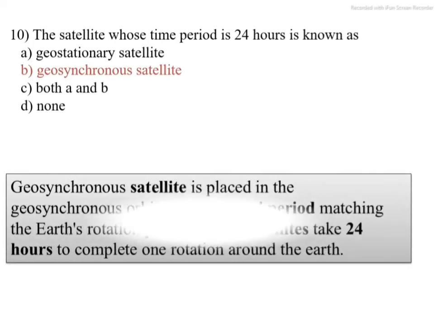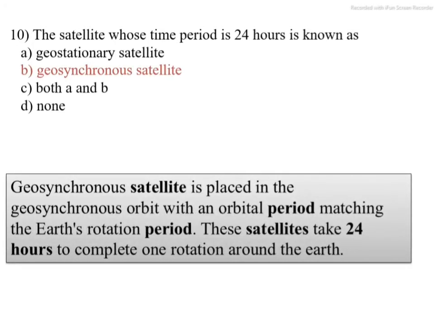Next question. The satellite whose time period is 24 hours is known as option A, geostationary satellite. Option B, geosynchronous satellite. Option C, both A and B. Option D, none. The correct option is B, geosynchronous satellite. A geosynchronous satellite is placed in the geosynchronous orbit with orbital period matching the Earth's rotation period. This satellite takes 24 hours to complete one rotation around the Earth. Option B is correct. Next question.